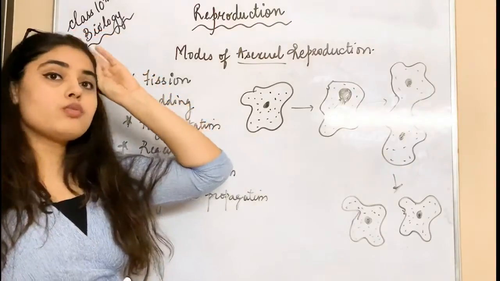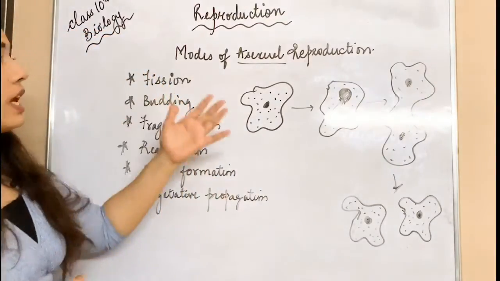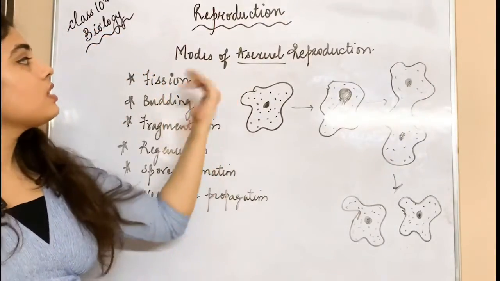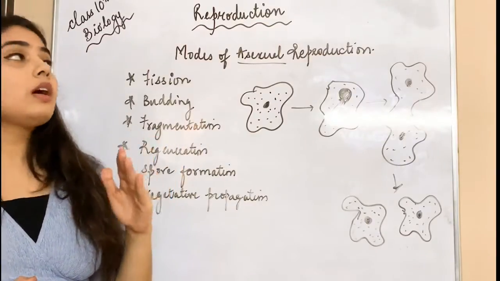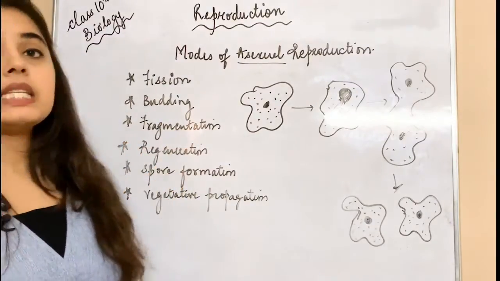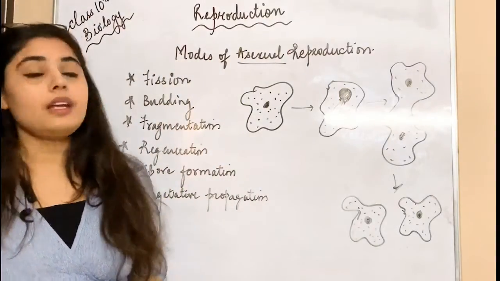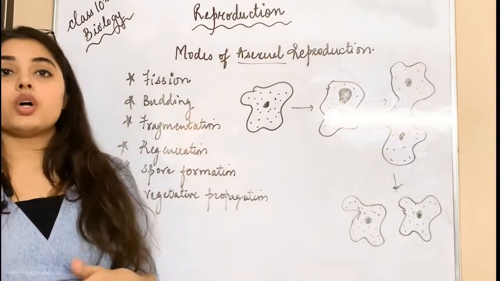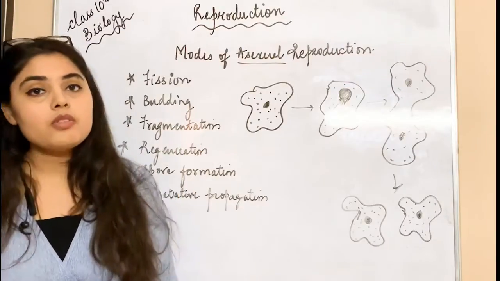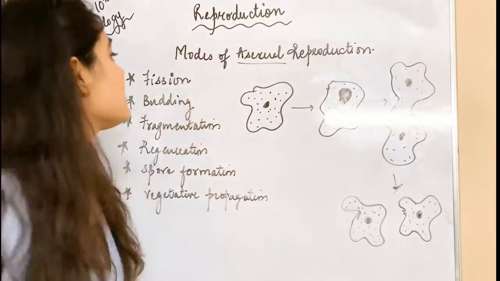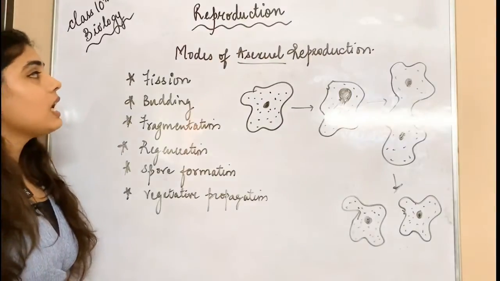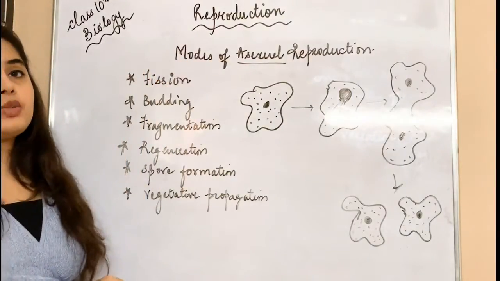If you want to watch that video first, you can go back, watch it, and then come back to this one, because this is a continuation. I'm giving you all the parts in sequence: part 1, part 2, part 3. That doesn't mean random numbering; I will be giving them in sequence order according to your NCERT books. So let's get started. In this video we will be studying the modes of asexual reproduction.